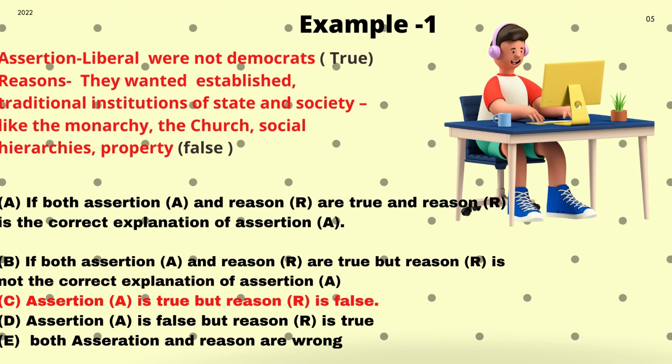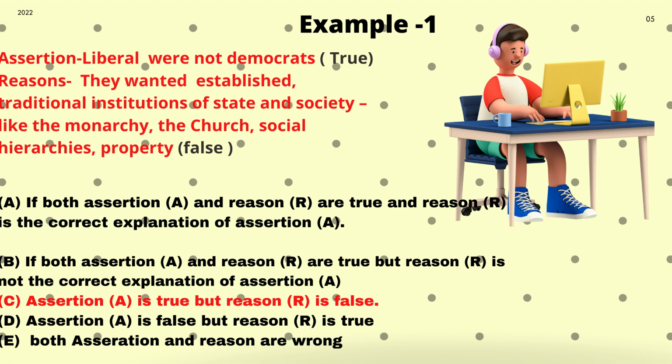So, what should you do when you get such a question? Don't get tensed. Relax yourself. Read the question. First, take the assertion: liberals are not Democrats. We have learned in the French Revolution, Russian Revolution, Europe that liberals are not Democrats. So that statement is true. At the end of the statement, take your pencil and put true.